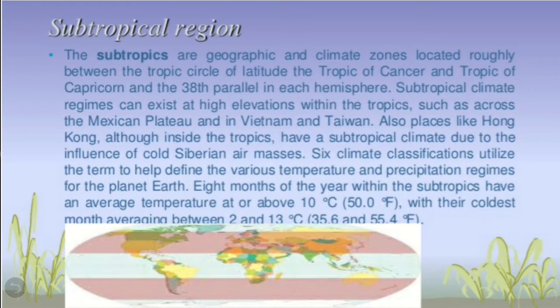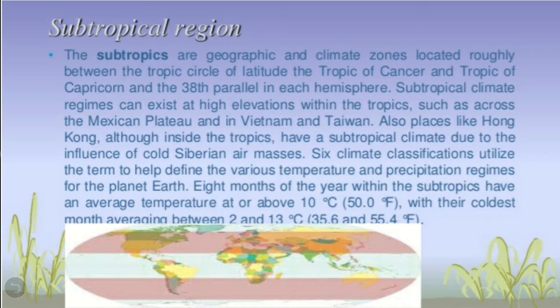Now let's discuss what is a subtropical region. The subtropics are geographic and climatic zones located roughly between the tropical circle of latitude, the Tropic of Cancer and Tropic of Capricorn, and the 38th parallel in each hemisphere.